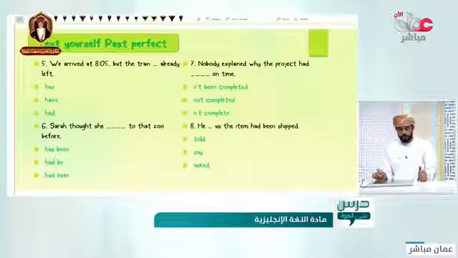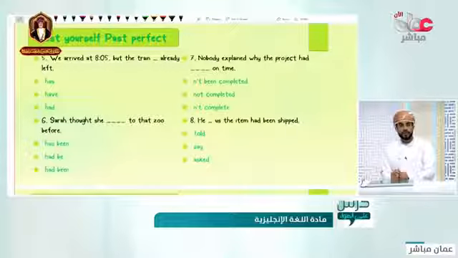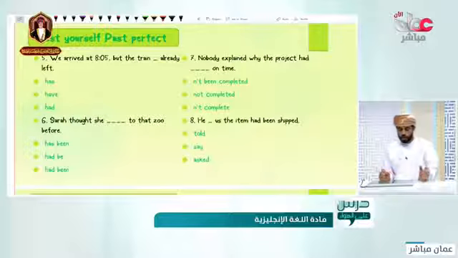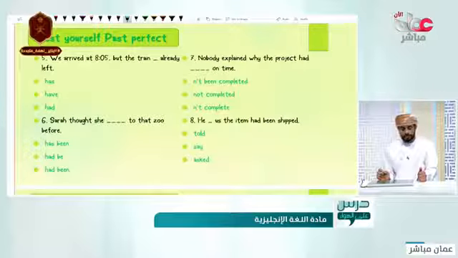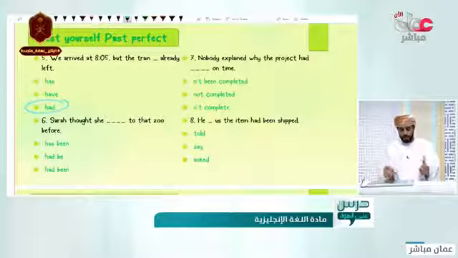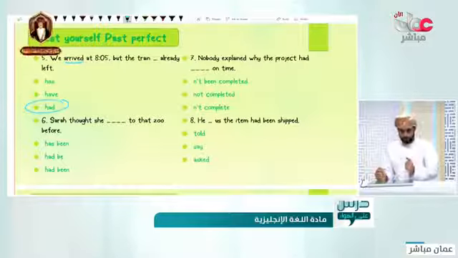Test yourself again in these questions. We arrived at 8 or 5 past 8, but the train had already left. The train has, have, or had. Why? Yeah, it is had, because it talks about something that happened in the past. This is the past simple, and the other one is supposed to be the past perfect. The two parts of the sentence are supposed to be in the past.